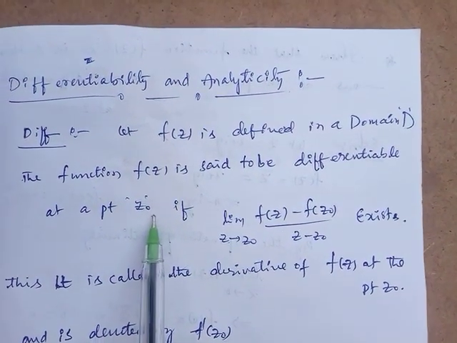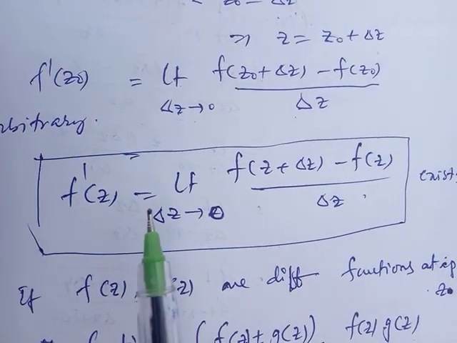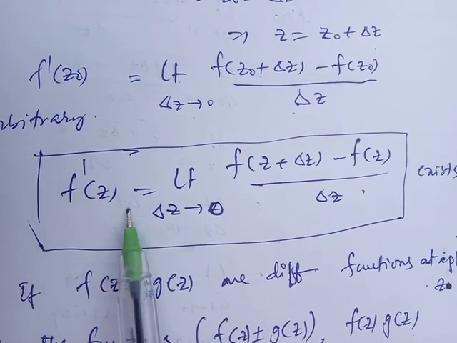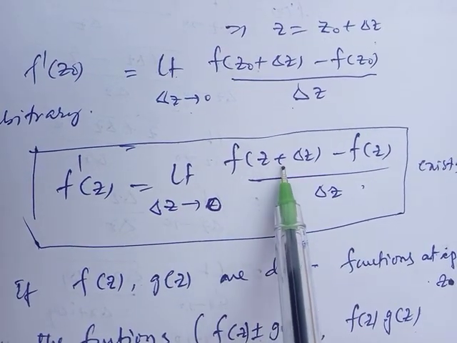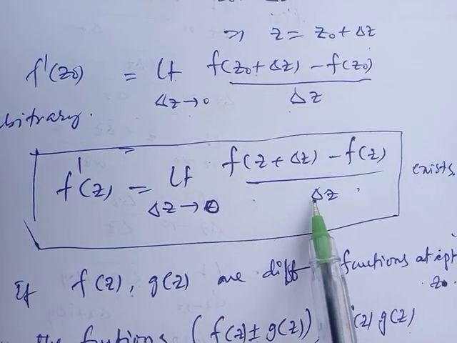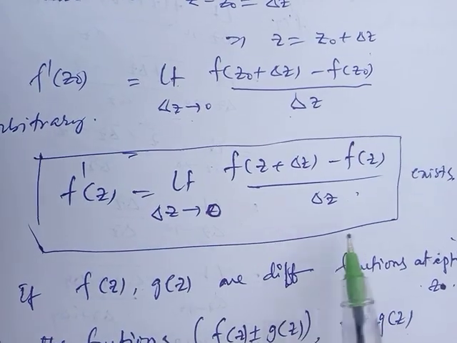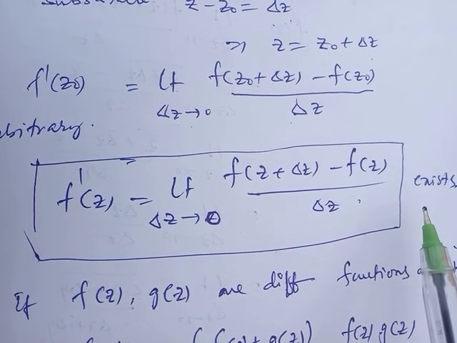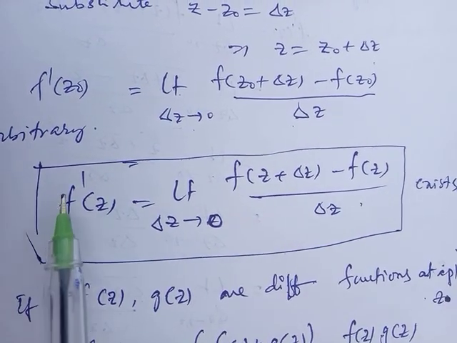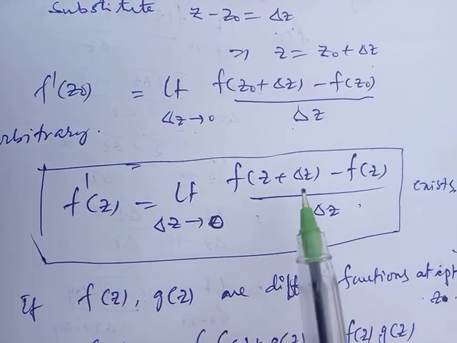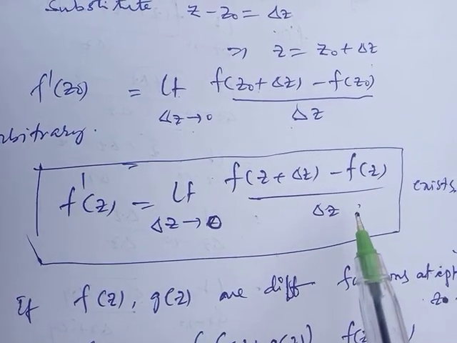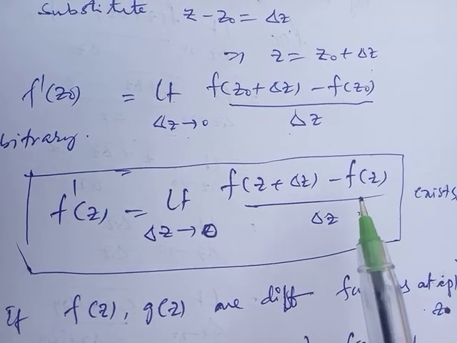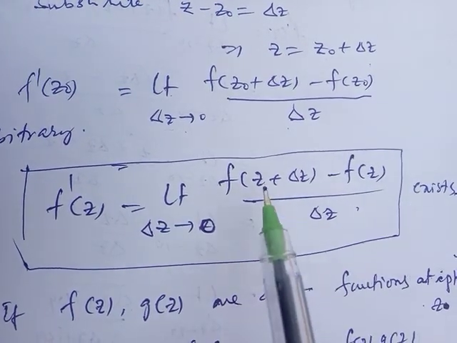If f of z is an arbitrary function, then f dash of z equals the limit as delta z tends to 0 of f of z plus delta z minus f of z by delta z. If this limit exists, then the function is differentiable. The derivative function is denoted f dash of z, and after simplification of this limit you will get the derivative of the function f of z. This is the usual notation for the derivative of the function.